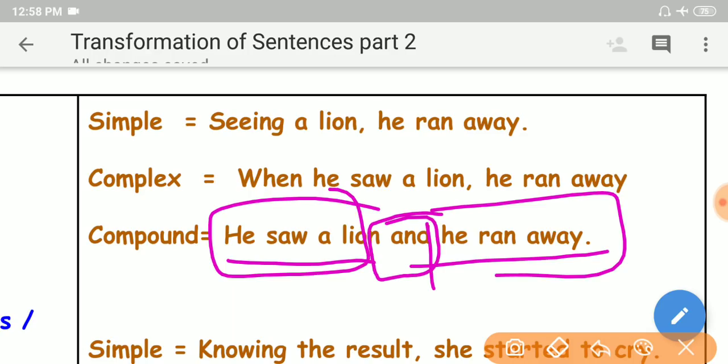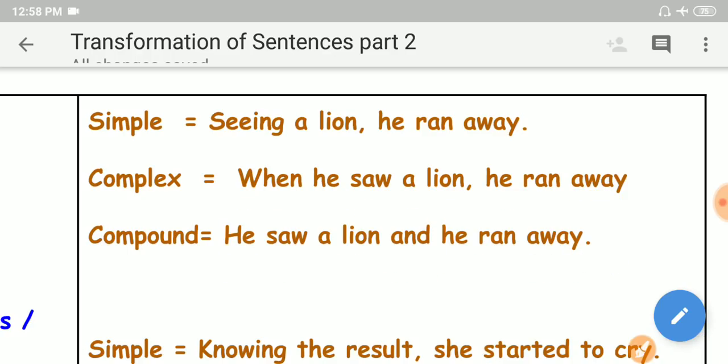These two independent clauses are connected by and, my dear friends, the coordinating conjunction and. You might have learnt what coordinating conjunctions are in the previous video, my dear friends. So FANBOYS is the code for remembering coordinating conjunctions, my dear friends. So let us go and learn with the other example.